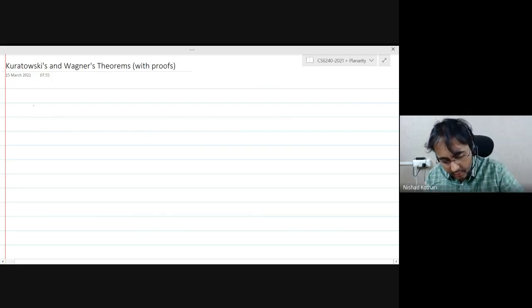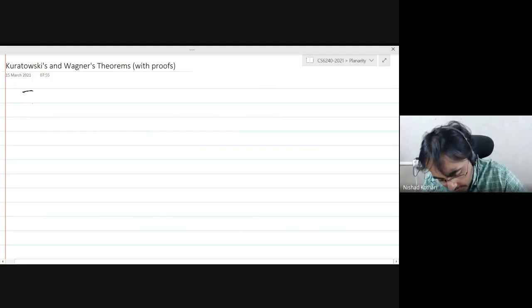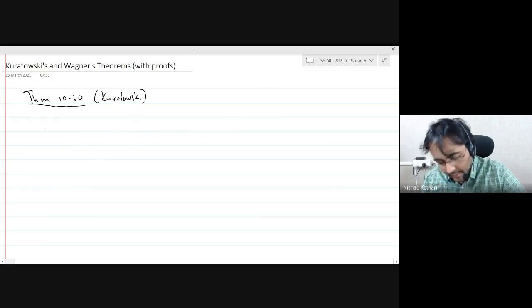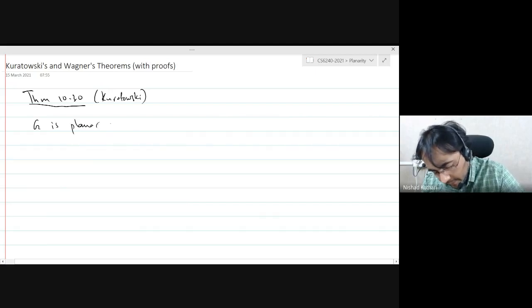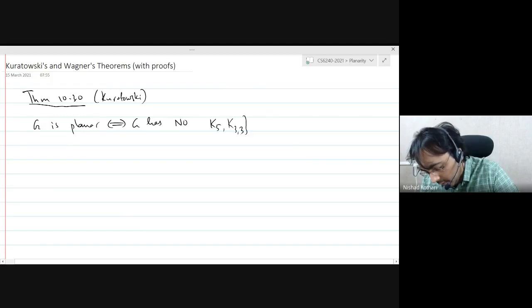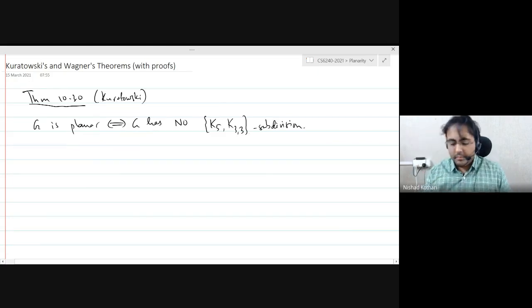So let's put down the theorem statement again. So this is theorem 10.30 in the text. And it says that G is planar if and only if G has no K5, K3,3 subdivision, right?